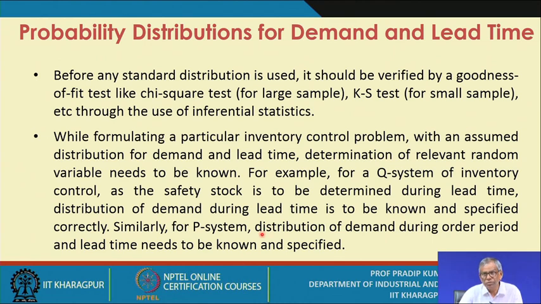Similarly, for P systems, the distribution of demand during the order period and lead time needs to be known and specified, because you need to determine the safety stock for the entire period, that is, the order period and the lead time. During this period there could be fluctuations of demand, as well as fluctuations of lead time itself, so there could be a chance of a stock out.